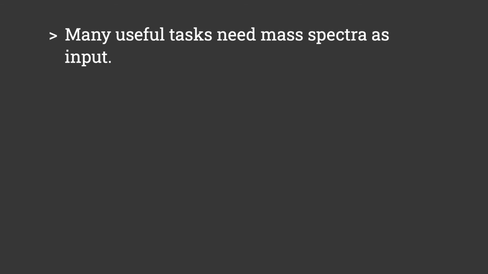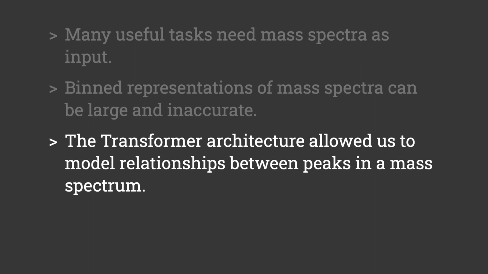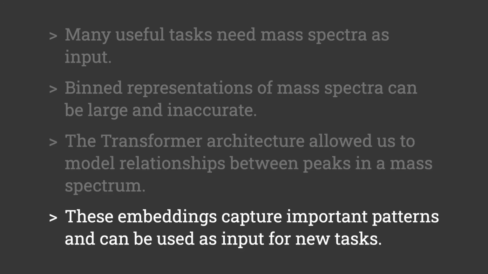And so just to conclude, I hope I've relayed that there are many useful tasks that need mass spectra as input, and that these binned representations of mass spectra can be large and inaccurate and difficult to work with. The transformer architecture that I've presented here allowed us to model the relationships between peaks in a mass spectrum, and these embeddings capture important patterns that can be used as input for new tasks.